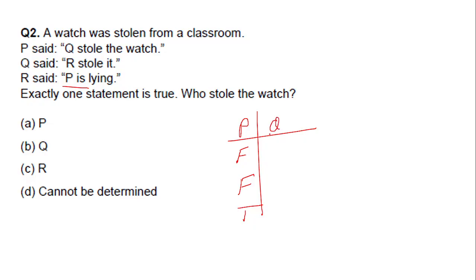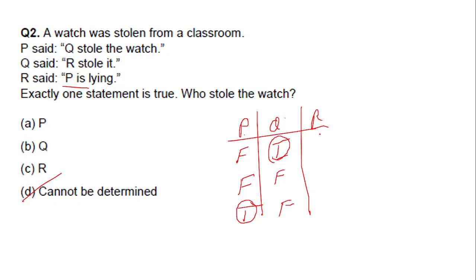Okay. So let us assume Q is the thief. P said Q stole the watch. So this is true. Q said R stole it. This is false. R said P is lying. False, because P has told the truth. Here itself we get the answer, because here we got one true statement, and here also we got one true statement. So it can be either P or Q. So directly we can answer it cannot be determined. But let us go to R as well and try to understand.